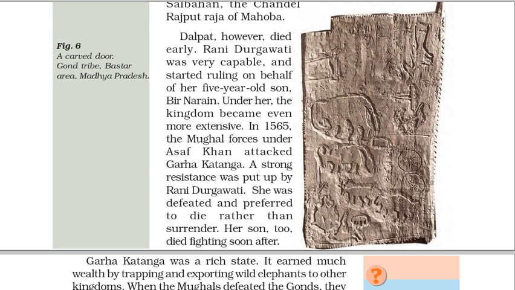In 1565, the Mughal forces under Asaf Khan attacked Garha Katanga. A strong resistance was put up by Rani Durgavati. She was defeated and preferred to die rather than surrender. Her son, too, died fighting soon after. Fig. 6. A carved door. Gond tribe, Bastar area, Madhya Pradesh.